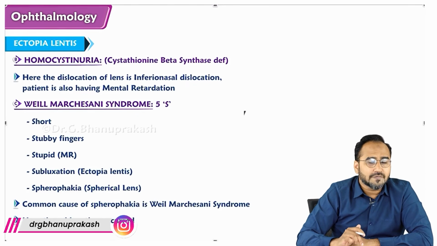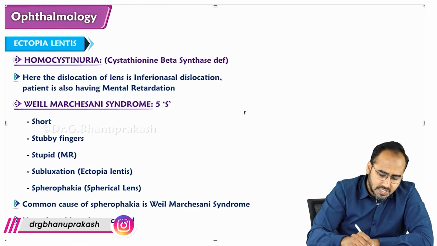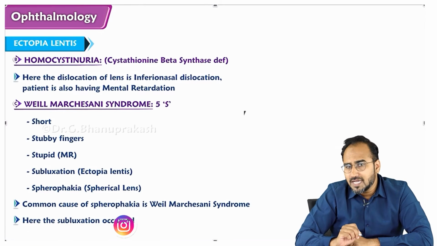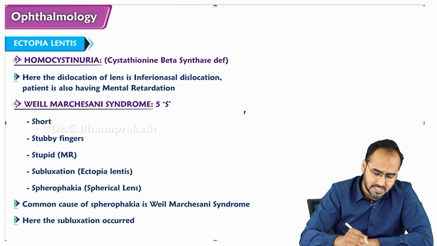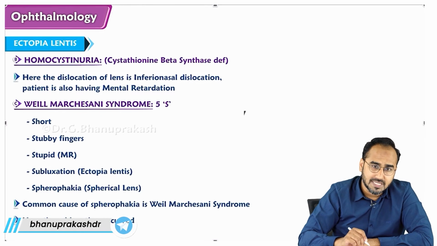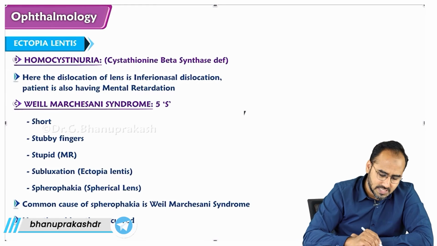The second cause of ectopia lentis is homocystinuria. Homocystinuria is what, guys? Cystathionine beta-synthase deficiency, right? This is a disease seen due to cystathionine beta-synthase deficiency.